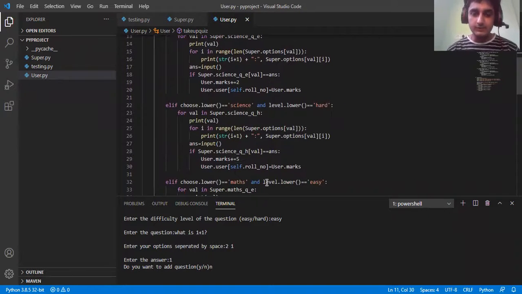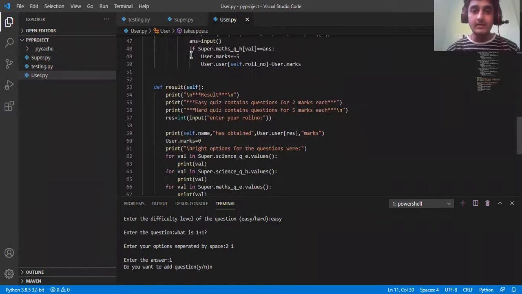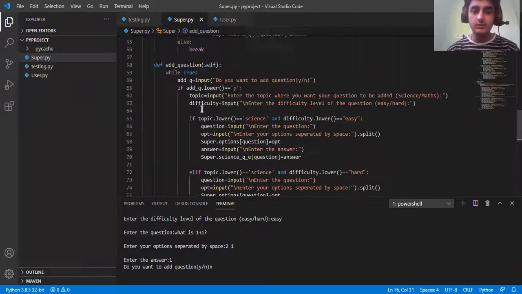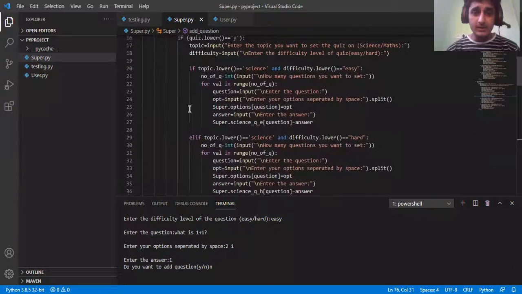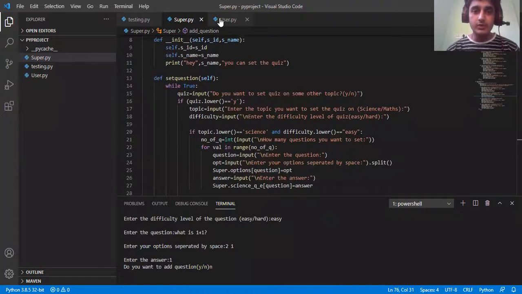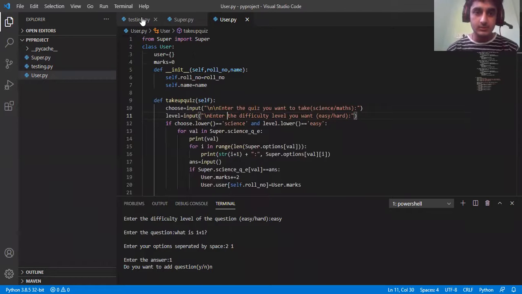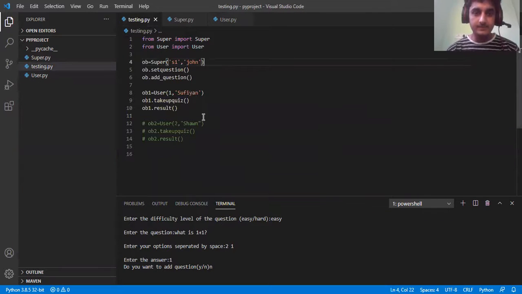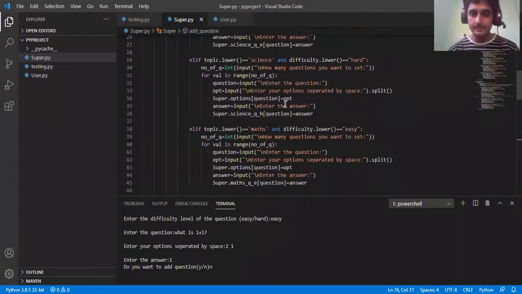The main thing is you have to import the class from where we are gonna access the variables, or if you are gonna access the methods, you have to import the class in the other class. Right? So yeah, that's it. You can add one more user too, and that will also run. So that's how it works. So that's it. Okay. Thank you.